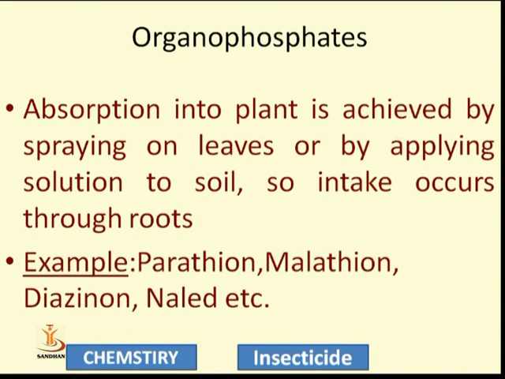So when an insect sucks the plant juice, how are these chemicals used as insecticides present in the plants? First, whenever we spray the compound, it is present on the leaves or the outer walls of the plants. Second, we can apply the solution when we water the plants.